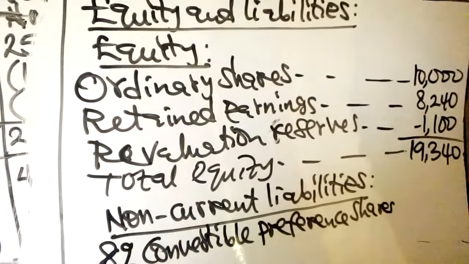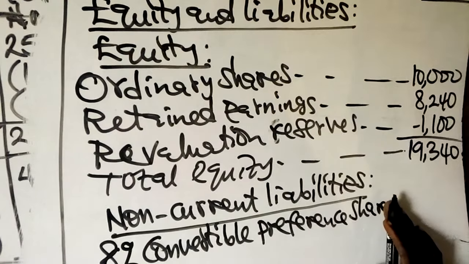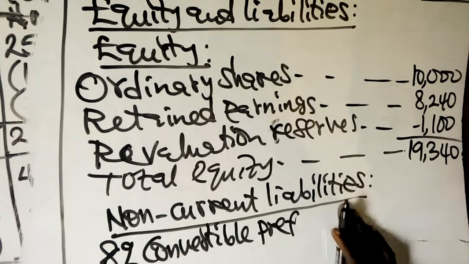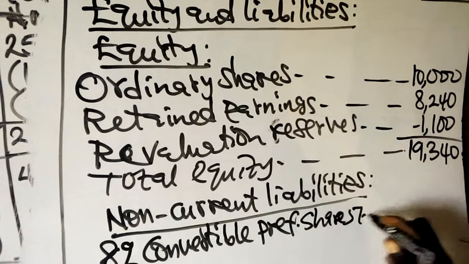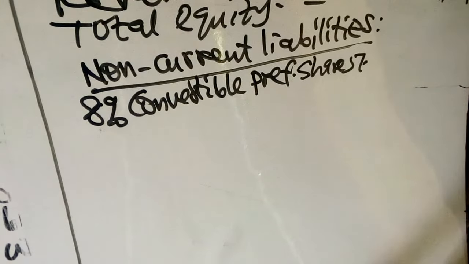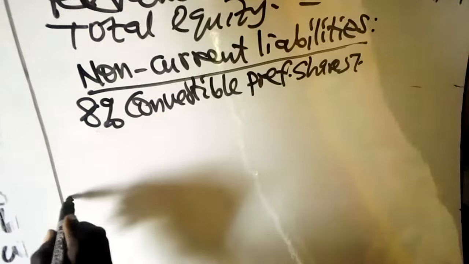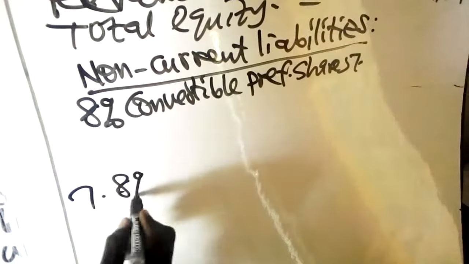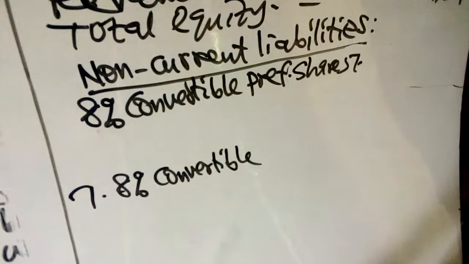Let me have that as note 7. Note 7, preference shares. Then my note 7 now. Note 7. We have 8% convertible preference shares.